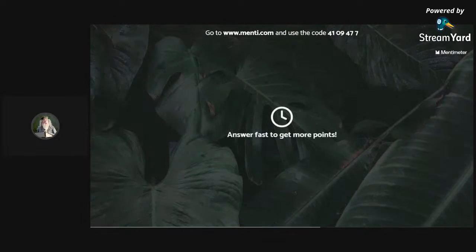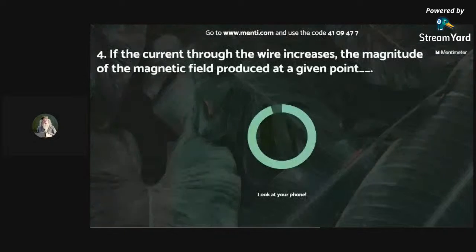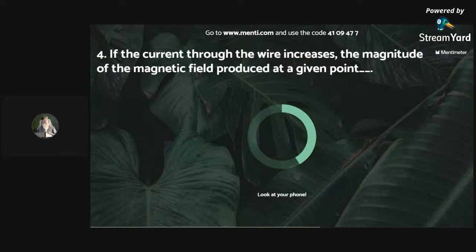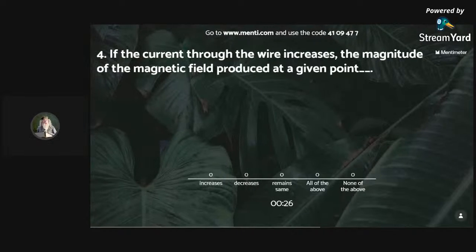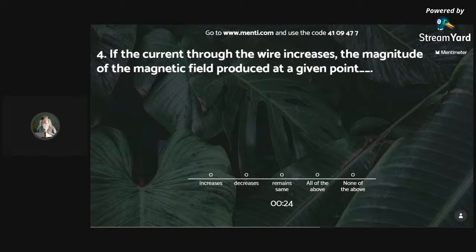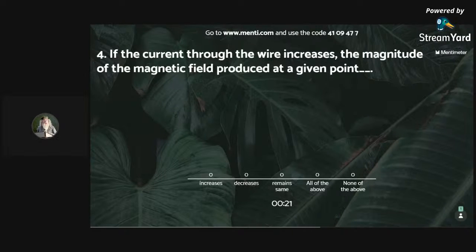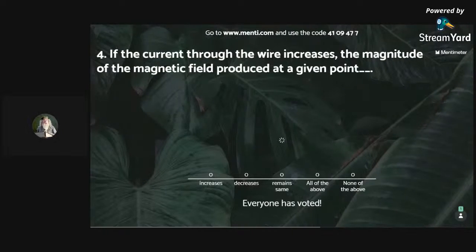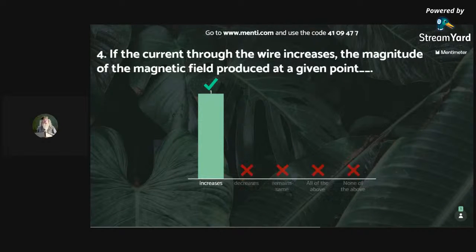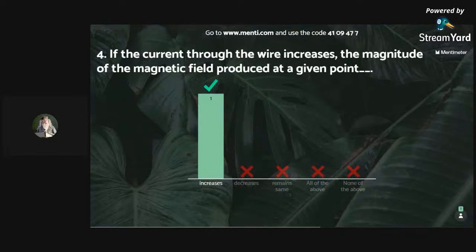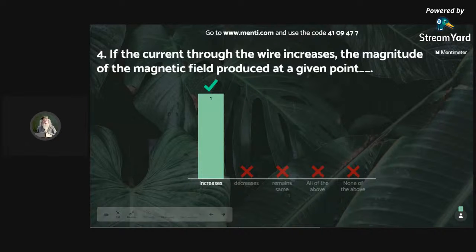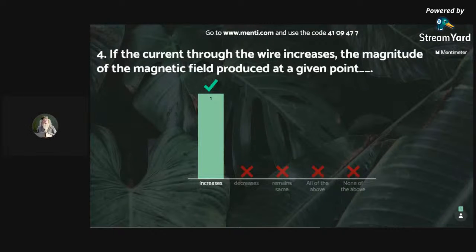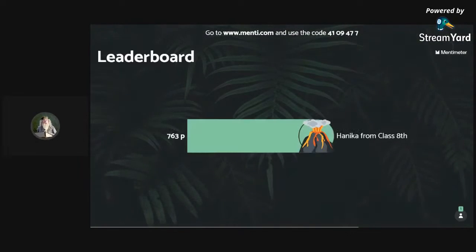Question number 4 on your screen. If the current through the wire increases, the magnitude of the magnetic field produced at a given point increases, decreases, remains same, all of the above, or none of the above. You have 30 seconds to answer. Yes, correct. Very good. It is increasing. If the current increases, then the magnetic field produced also increases.